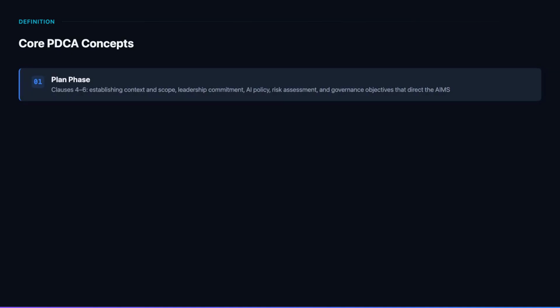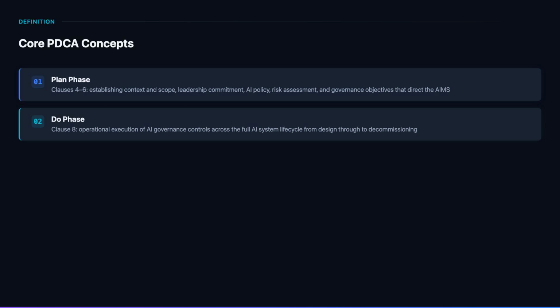4 key terms define the PDCA cycle in ISO 42001. The plan phase is where governance ambition is translated into operational design. This is the intellectual work of the AIMS, understanding the organization's AI landscape, assessing risks to individuals and society, setting objectives that are both ambitious and measurable, and designing the governance controls that will be implemented in the Do phase. A well-executed plan phase makes everything downstream more efficient and more effective.